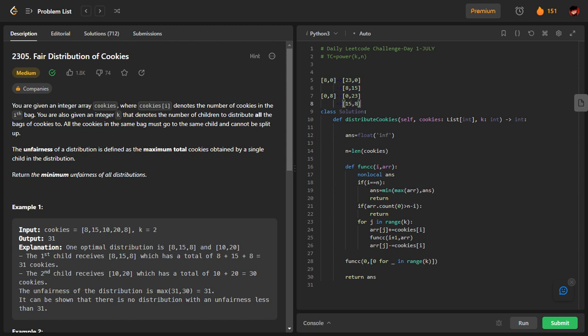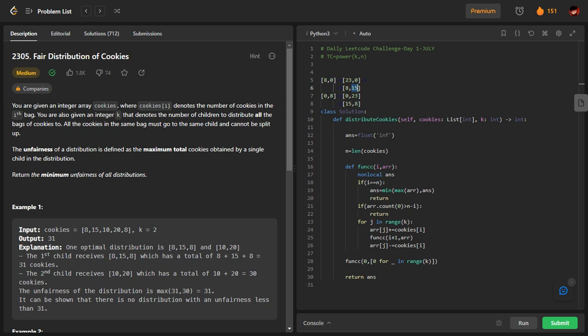This case will again be expanded. This is for the index 1. Now index 2 also the same thing will happen. Index 2 is 10. For each of these cases there will be two things: either 10 will be added to this or 10 will be added to this. Similarly here also, and so on it will be going on.